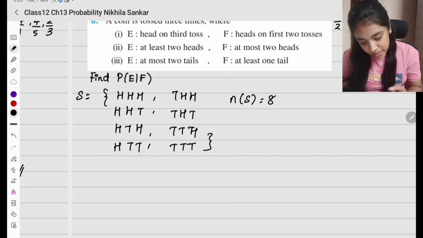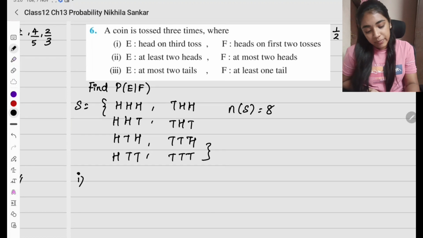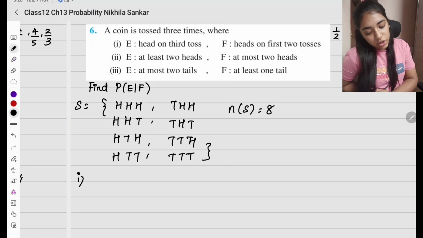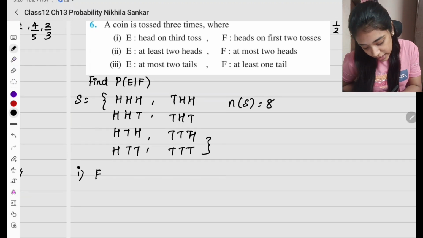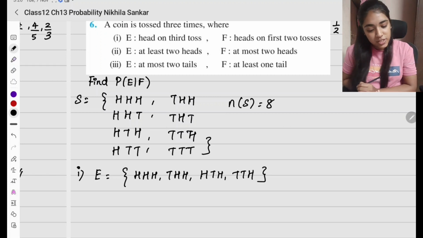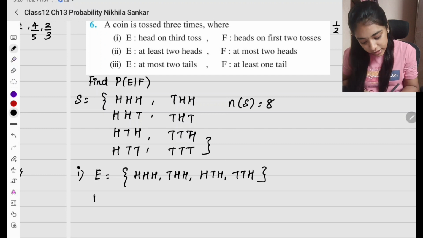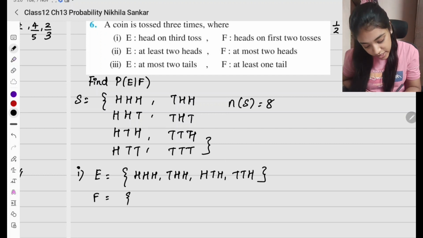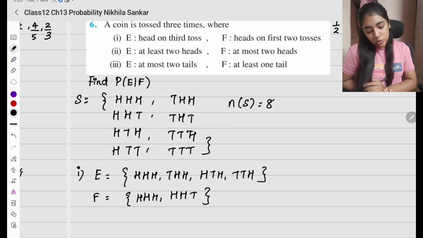Clear? So இப்போ first subsection என்ன கேக்குறான்? E where head on third toss. So E என்ன? Head on the third toss is going to be HHH, THH, HTH, TTH. இதெல்லாம் possible options. F என்ன? F is going to be heads on the first two tosses. So first ரெண்டு tossல head. So HHH, HHT. அவ்வளவுதான். So these are the two options.